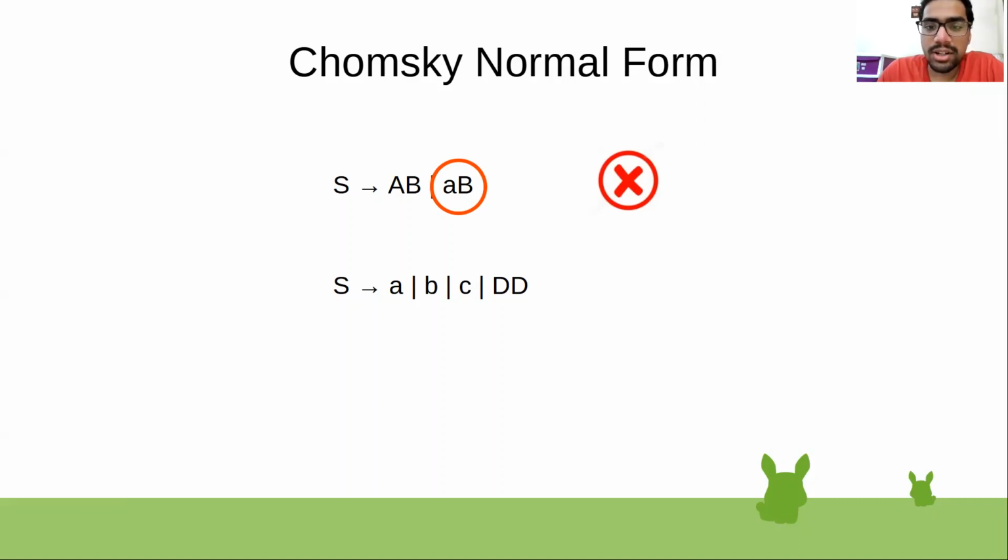That means the production is valid. It is in Chomsky normal form. Another example, S tends to small a, small b, and epsilon. Epsilon is part of the CNF, we know, but what about the other part? Three non-terminals, this is not in the Chomsky normal form.